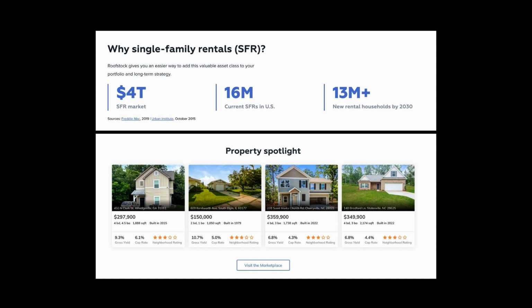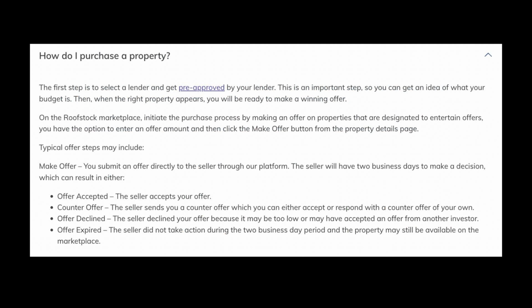On the con side, ROOFSTOCK only allows you to invest in single-family rental properties, so it may not be as diversified. It may not be as diverse as some of the other platforms on this list.